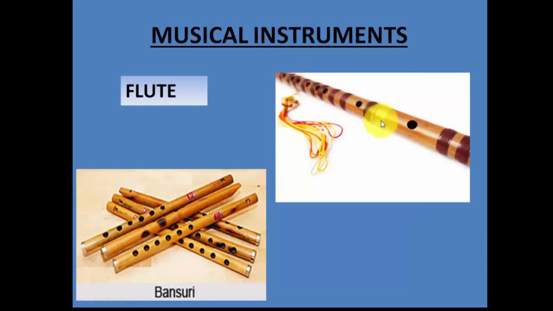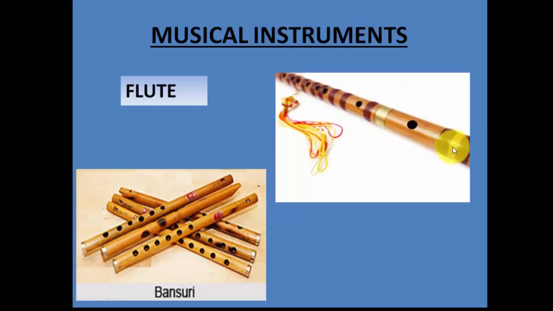So how is the sound produced in the case of flute? In this case, you don't have any strings which are vibrating so as to produce sound, and also you don't find any kind of membrane. So how is the sound produced? There has to be something vibrating to produce sound. Yes, what happens is when a person blows the air from one end, because there's nothing inside the flute, it is a hollow wooden cylinder.